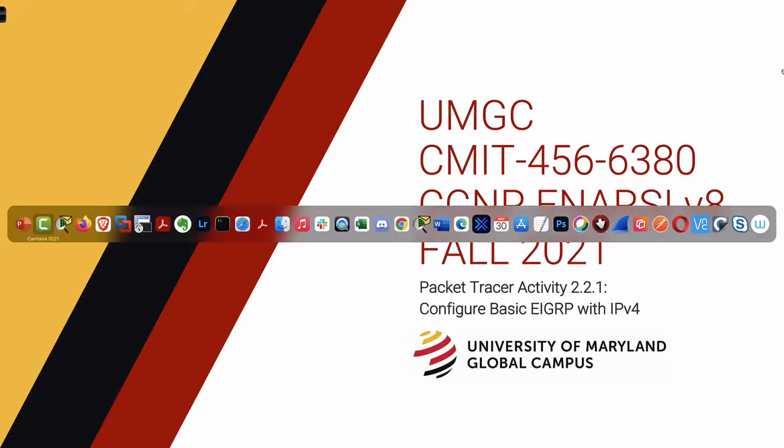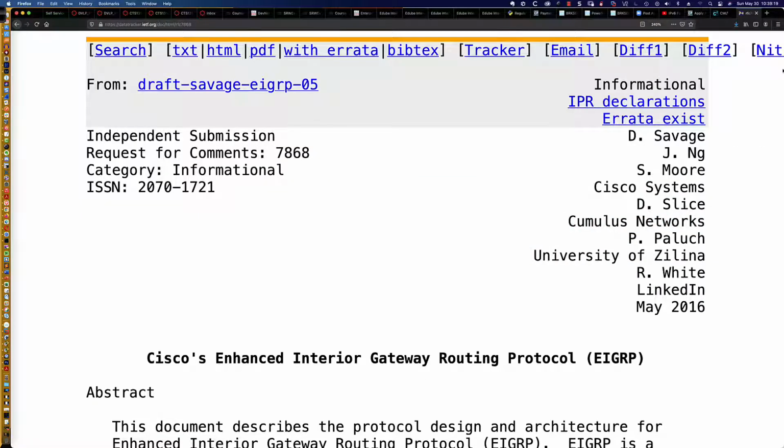Now, the first thing that we need to take a look at, because I am a huge believer in primary source material, is the RFC, or the IETF Request for Comments, on EIGRP, or Cisco's Enhanced Interior Gateway Routing Protocol. I want to call your attention to a number of the names that you see listed here as authors and contributors to this RFC.